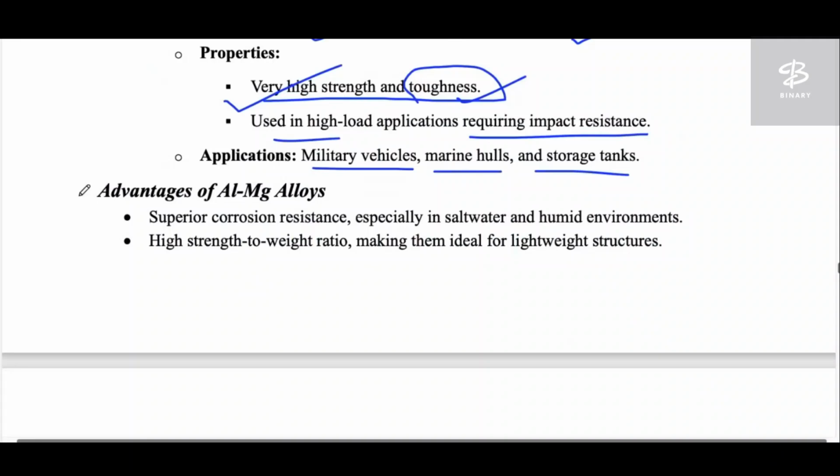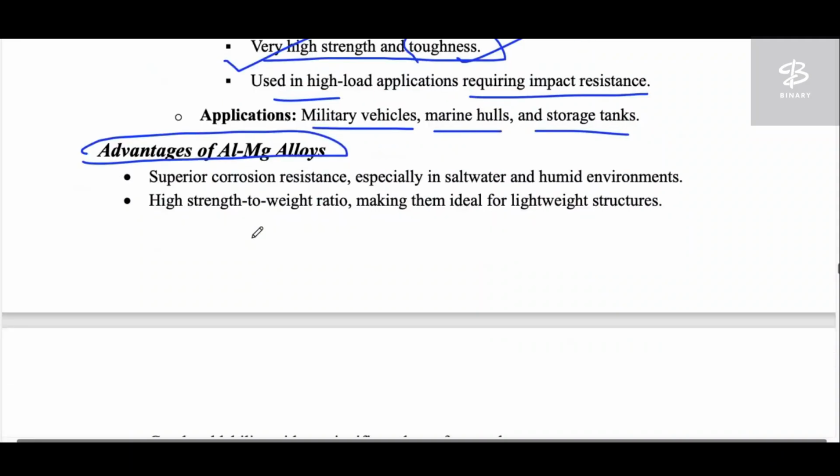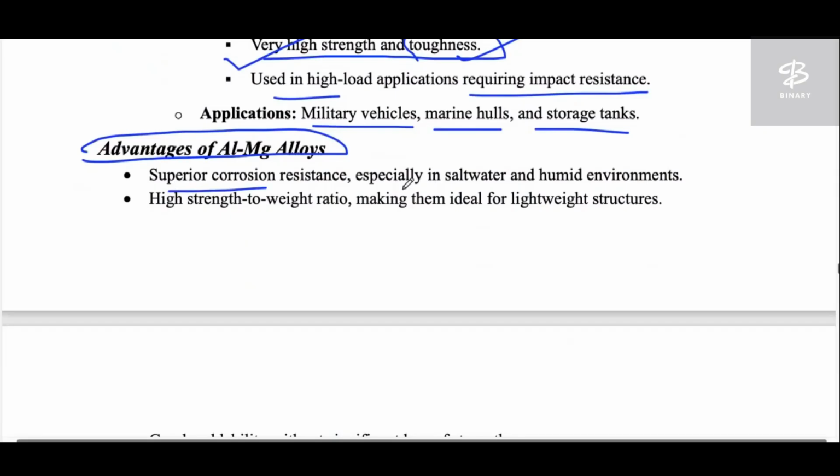We are having the advantage of aluminum magnesium alloys. So what are the advantages? So, superior corrosion resistance. This is the top property, right? I have already told you, whenever you see this particular alloy, aluminum magnesium, you must think about the high corrosion resistance, especially in salt water and humid environments. So it is good for both humid air environments and saline water.